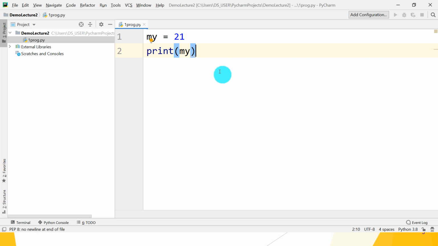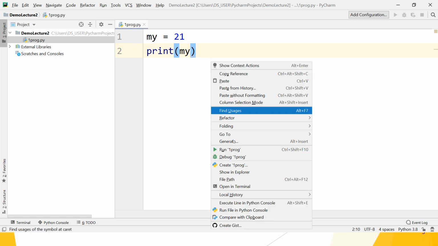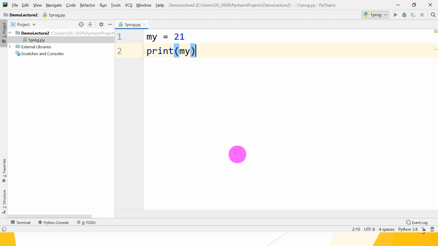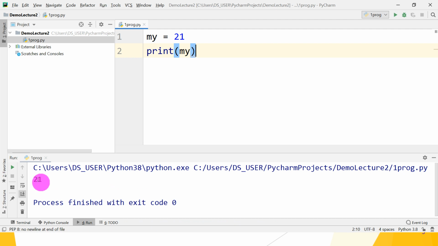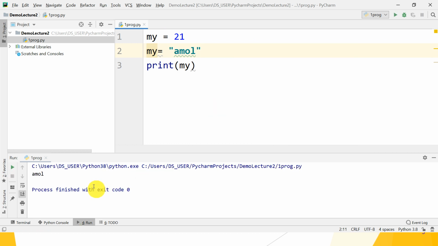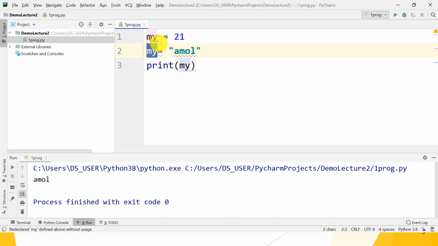Now let's run it. How to run it? Right click on the editor and run one program. Okay, so this program gets executed, and what is the output? 21. Similarly, if you want to give another string, for example Amol, let's check whether it works or not. So run program. Okay, so it works. That means previously my is a variable name and its data type is int.